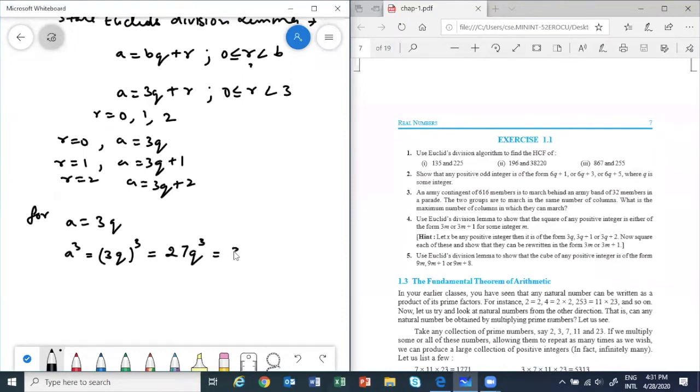This I can write as 9 times, so let's take out 9. If you take 9 out here, we are left with 3q cube. Correct? So let m be equal to 3 times q cube. Then a cube can be written as 9 times m. Let's name it 1.